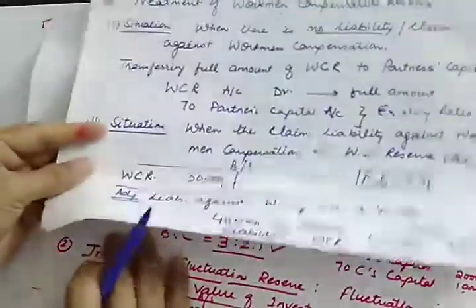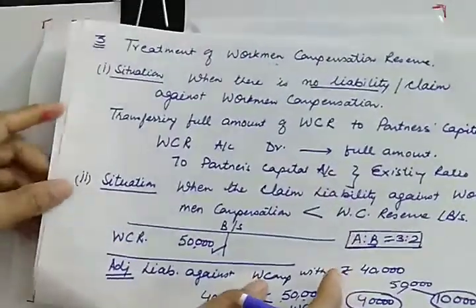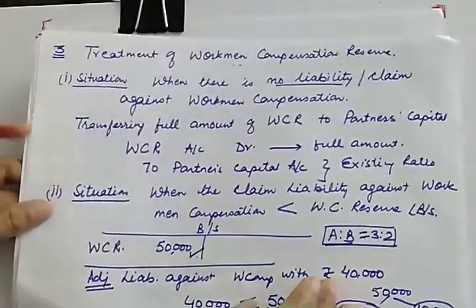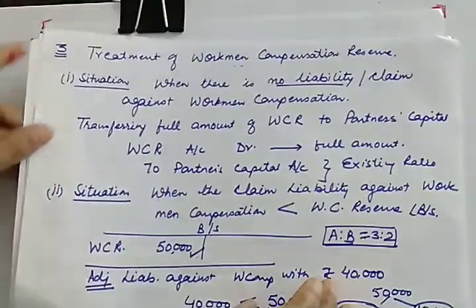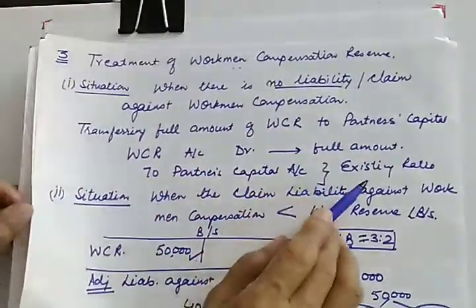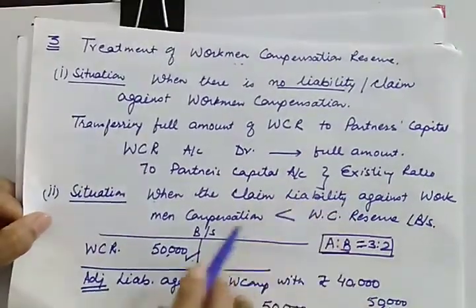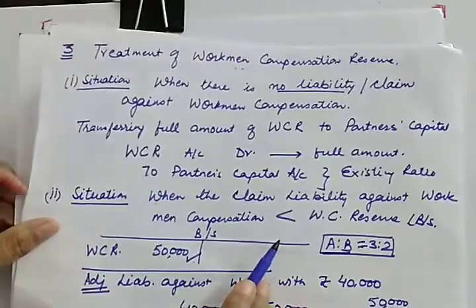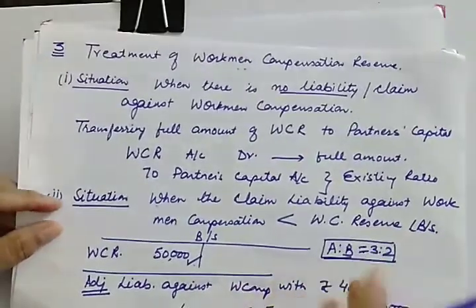And the next one is treatment of workman compensation. In 5 situations we discuss the treatment of workman compensation: situation 1, situation 2, situation 3, 4 and 5. In first situation you don't have liability, so full workman compensation will be distributed among the partners. In the second situation you are having liability, but the amount of liability is less than workman compensation.